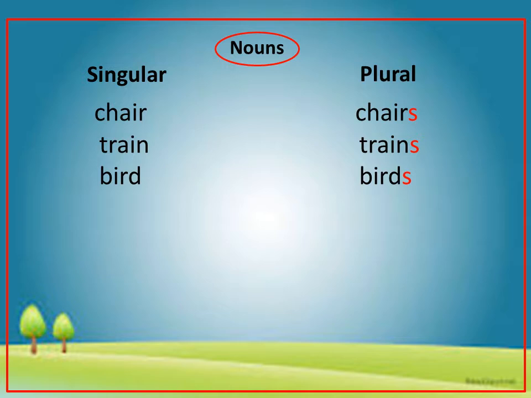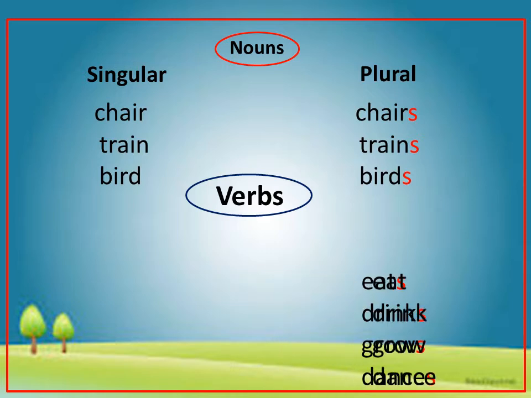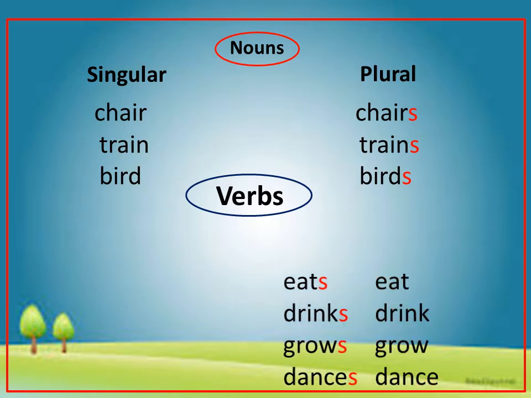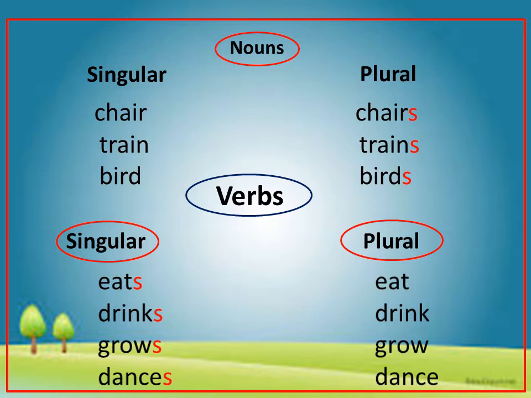But when it comes to verbs, then the story is totally opposite. For example, when you add s or es to a verb, it becomes singular. For example, in verbs, singular of eat will be eats, singular of drink will be drinks, singular of grow will be grows, and singular of dance will be dances.